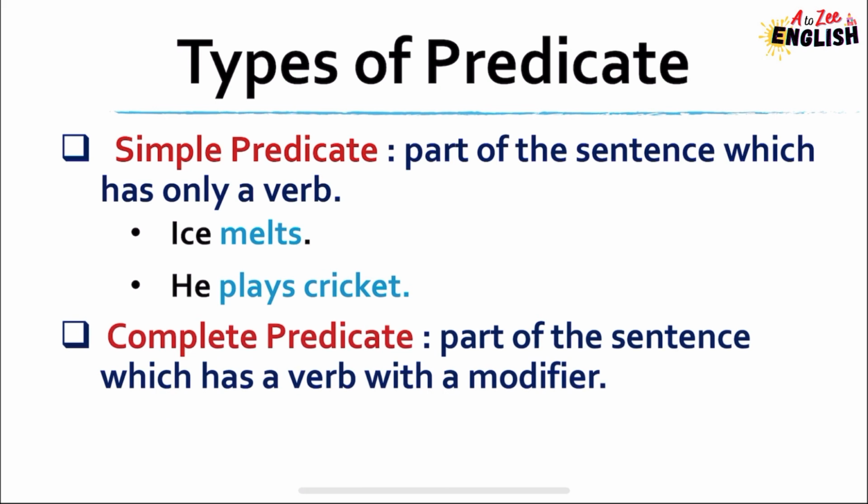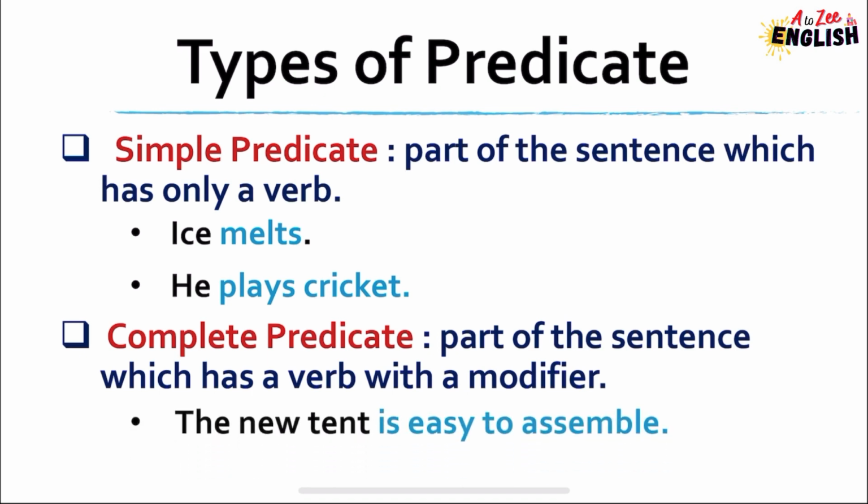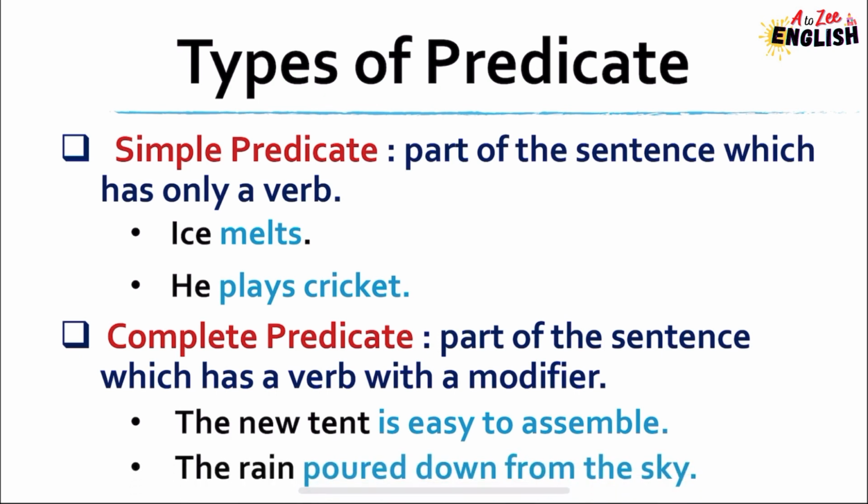Complete predicate. It is a part of the sentence which has a verb with a modifier. For example, the new tent is easy to assemble. Here, is easy to assemble is a predicate. The rain poured down from the sky. Poured here is the verb and down from the sky is the modifier. So poured down from the sky is a complete predicate.